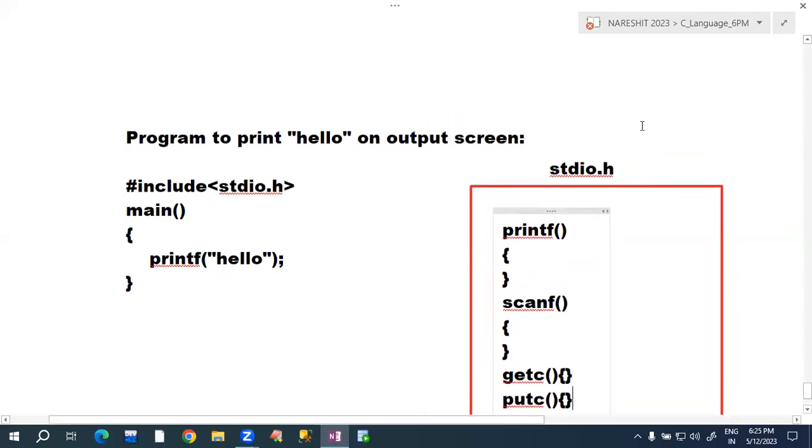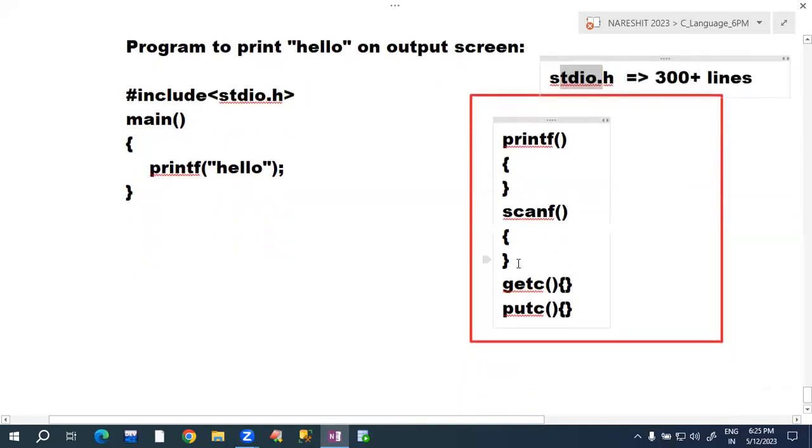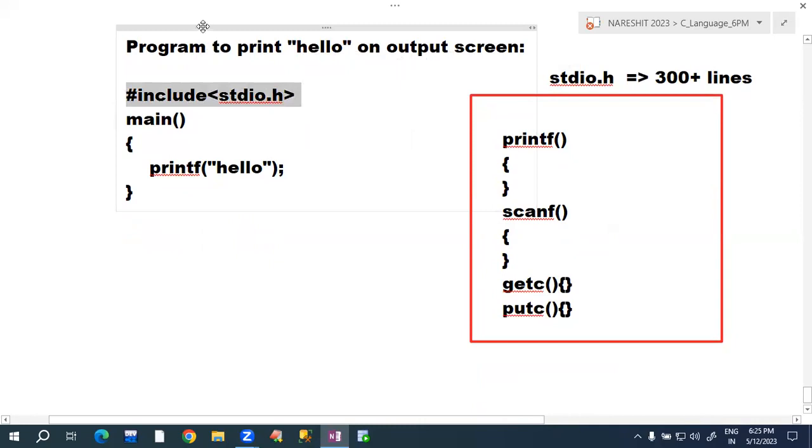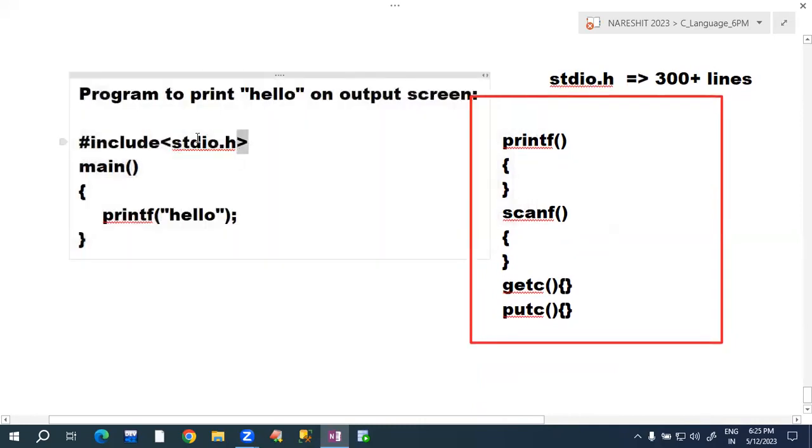Assume that 300 plus lines of code are there in the stdio header file. This single line is equal to these 300 plus lines of code.